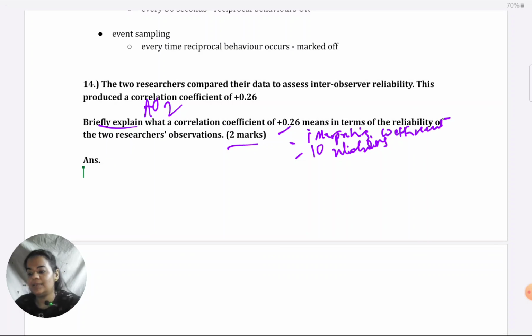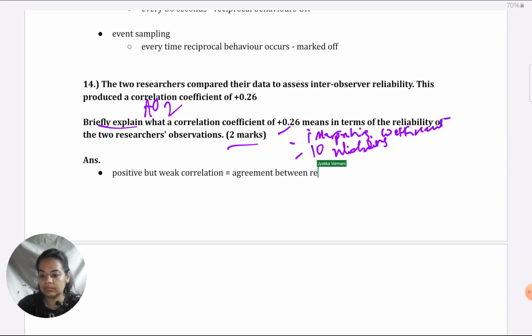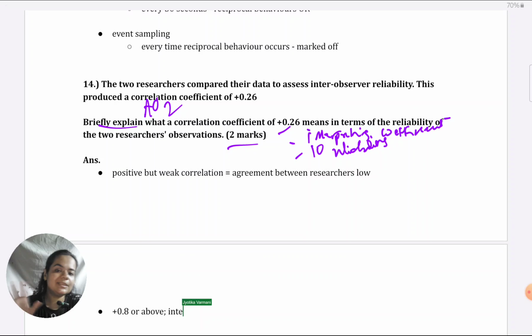So what we can say here is first, it is a positive or direct but weak correlation, indicating that agreement between the researchers about which behaviors are reciprocal, which are not, is low, it is poor. In terms of inter-observer reliability, since a reliability coefficient of plus 0.8 or above is the standard for considering that inter-observer reliability is high, this suggests that inter-observer reliability is poor. So given this reference, it suggests that inter-observer reliability is poor. So this is how you have to explain.